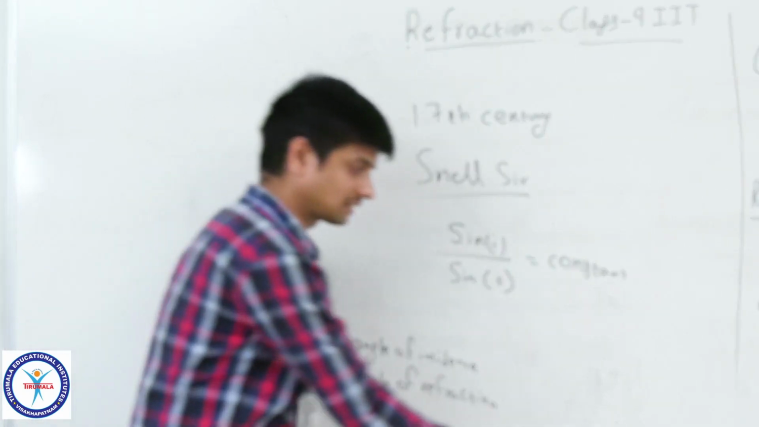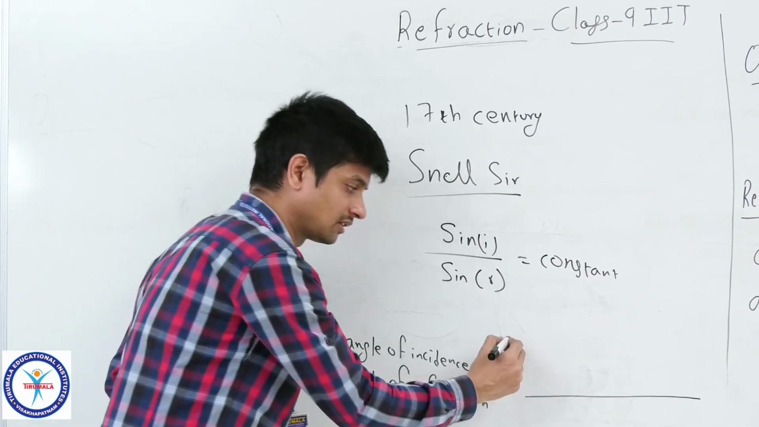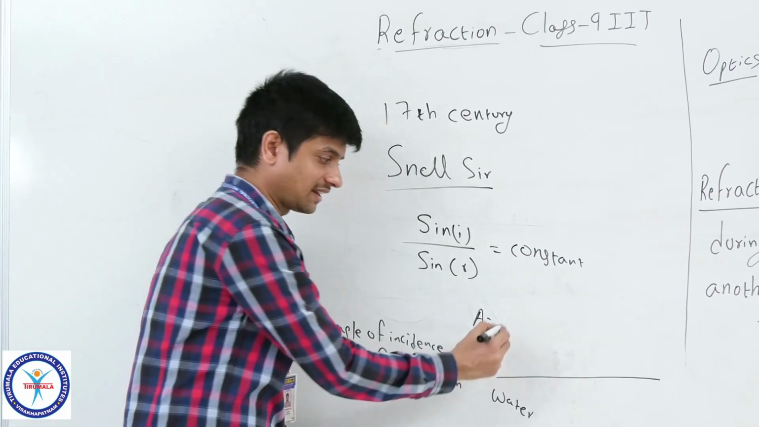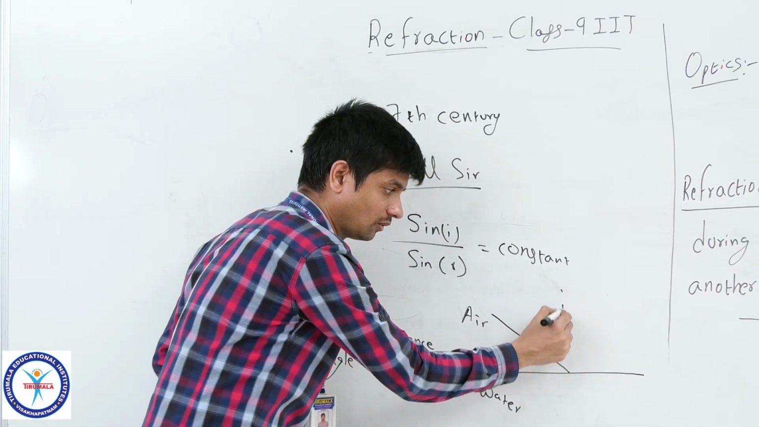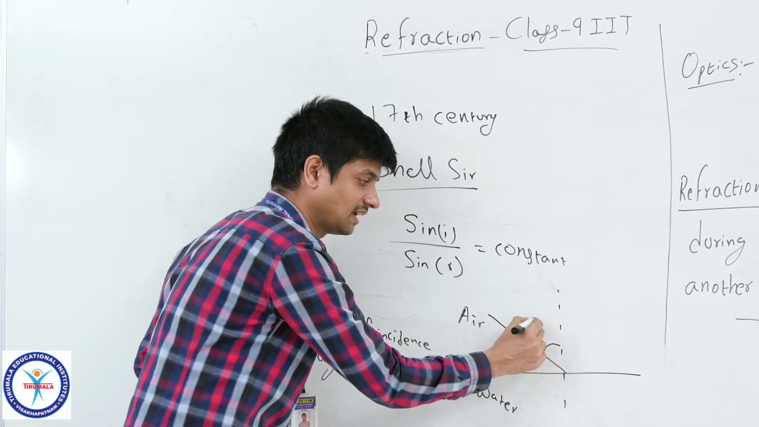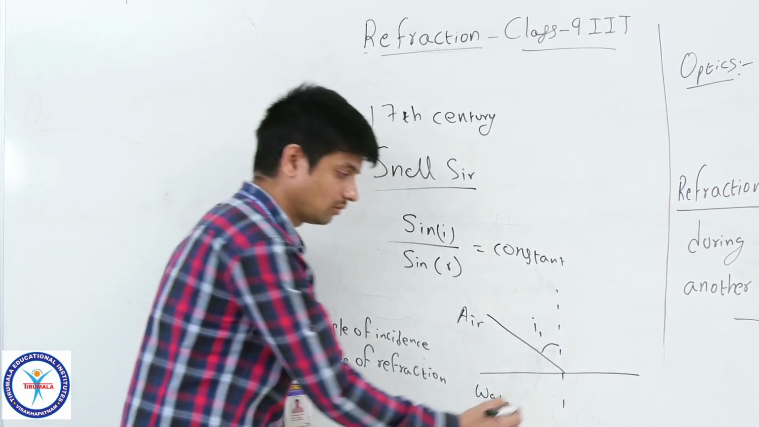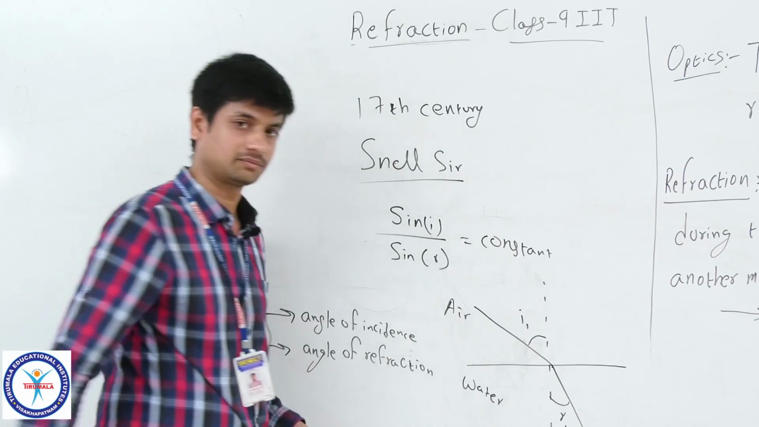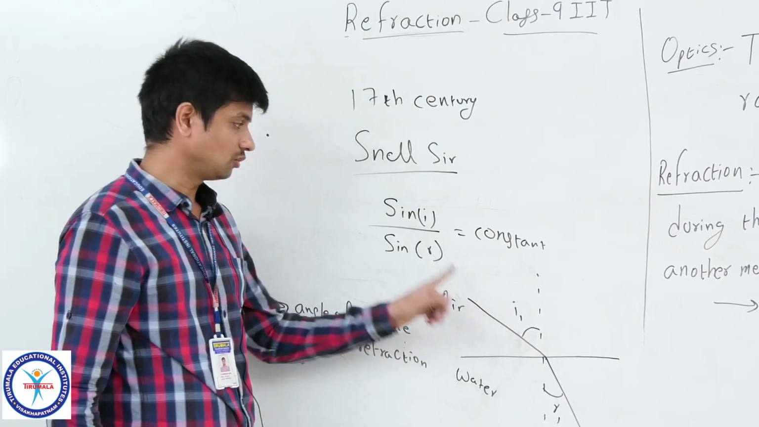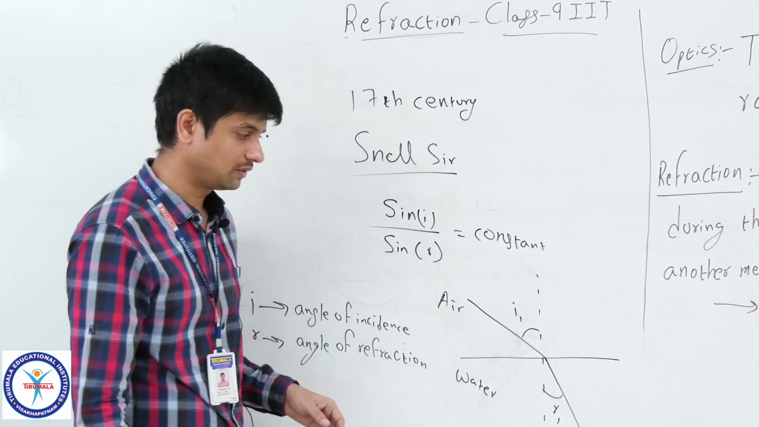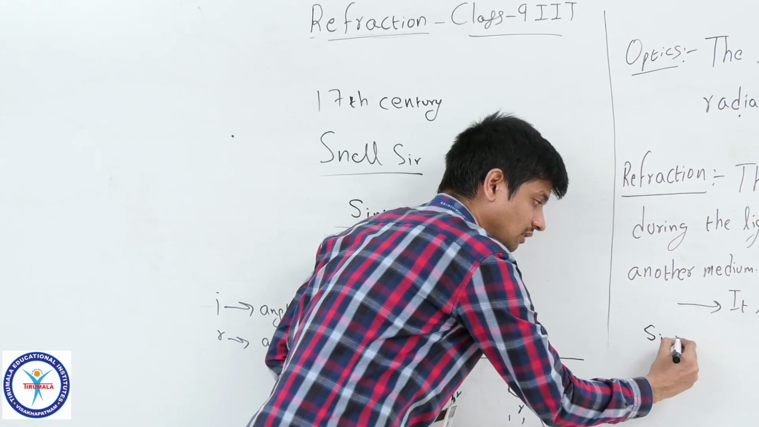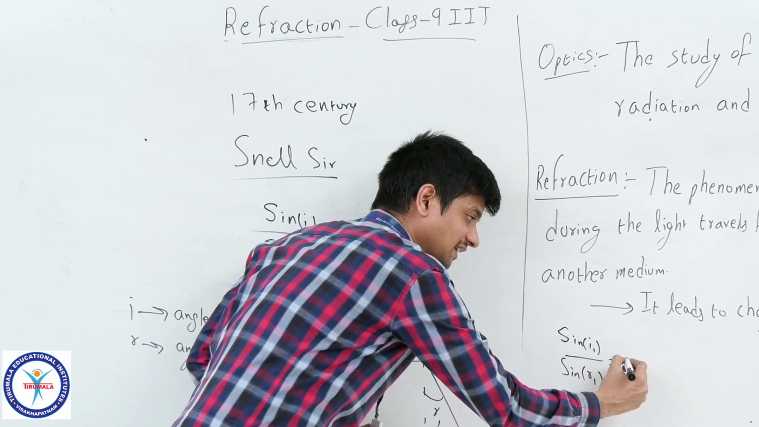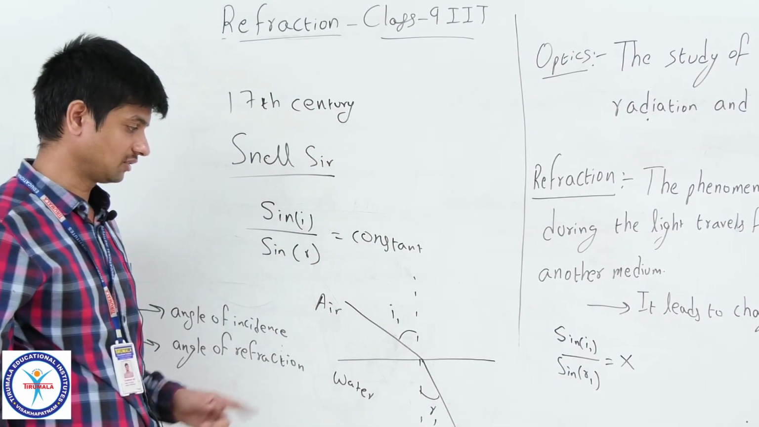That means, here I am taking air and water, two different media. The ray comes from the air like this. With the normal, it makes the angle of incidence I1, consider. Now according to refraction, it is refracted like this with angle R1. So sin I1 by sin R1 gives you one constant, consider X.